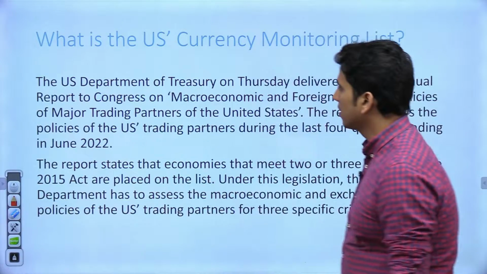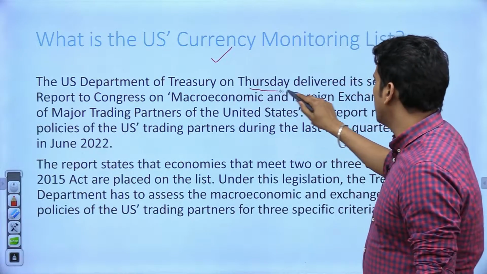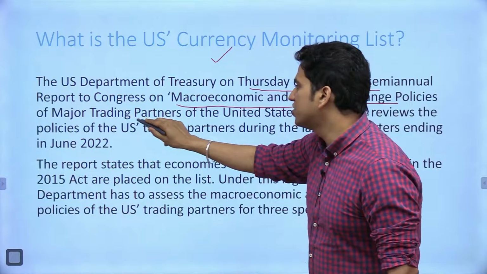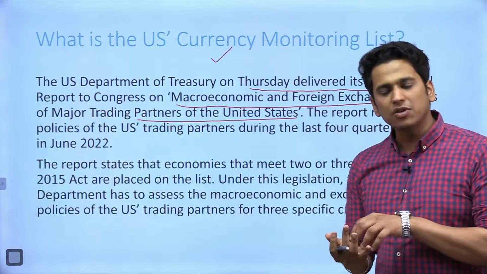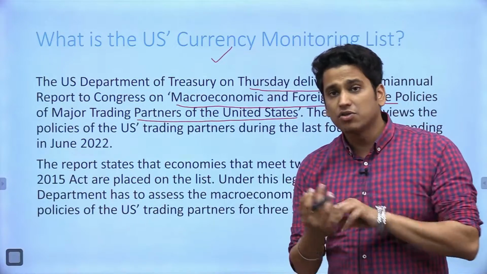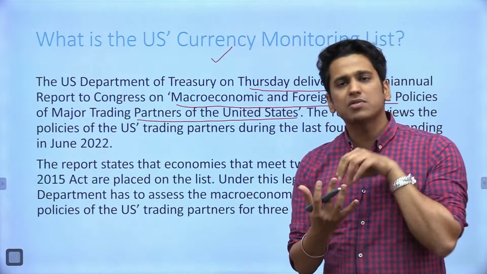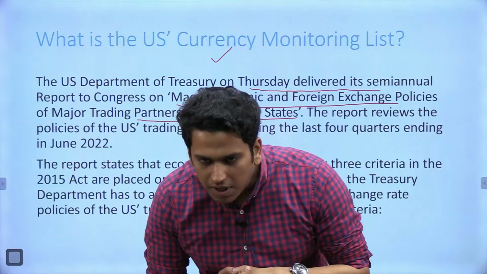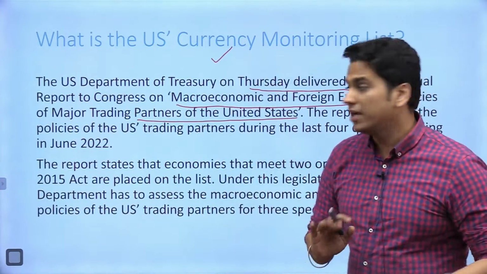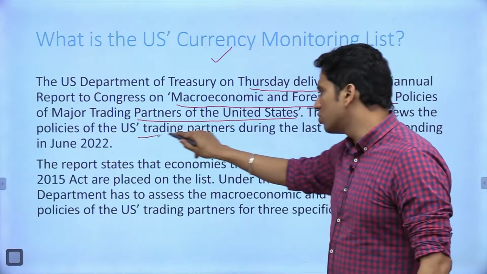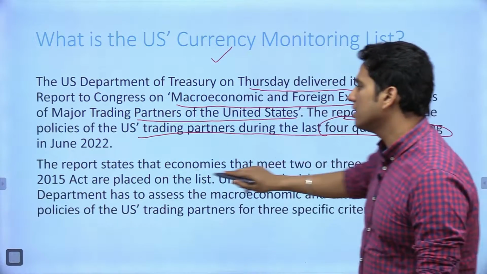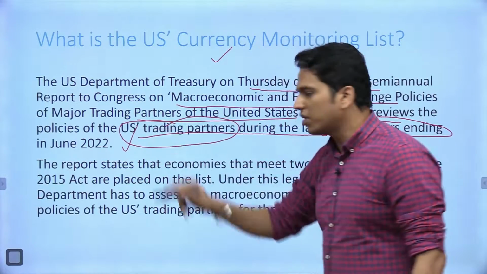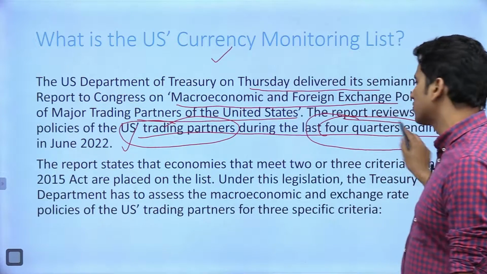Now what has happened? The US Department of Treasury delivered its semi-annual report to the Congress on macroeconomic and foreign exchange policies of major trading partners of the United States. बेसिकली जो यूनाइटेड स्टेट्स है वो जो उनके मेजर ट्रेडिंग पार्टनर्स हैं, जो सबसे बड़े मेजर ट्रेडिंग पार्टनर्स हैं, उनको ही कंटिन्यूसली वॉच करता है व्हाट आर दे ट्राइंग टू डू इन रिलेशन टू द एक्सचेंज रेट. यस, बिल्कुल ठीक है राजेंद्र, यू आर एब्सोल्युटली राइट. The report reviews the policies of the US trading partners during the last 4 quarters ending in June 2022. Now this thing is very important. You need to know that first, US trading partners are monitored, and second, it is done during the last 4 quarters.